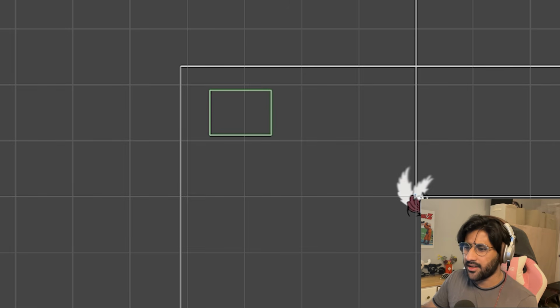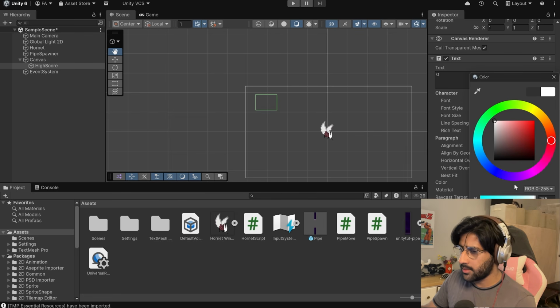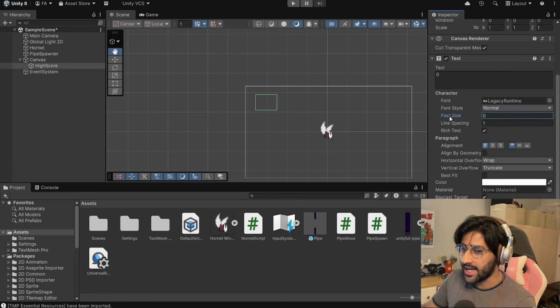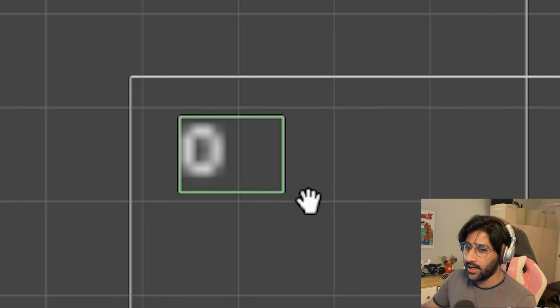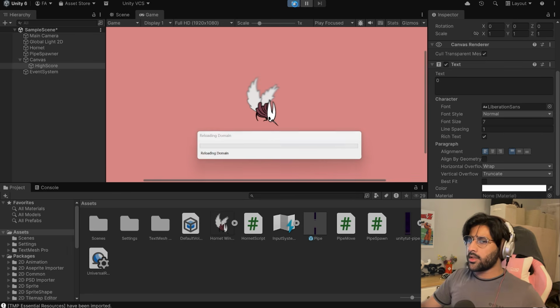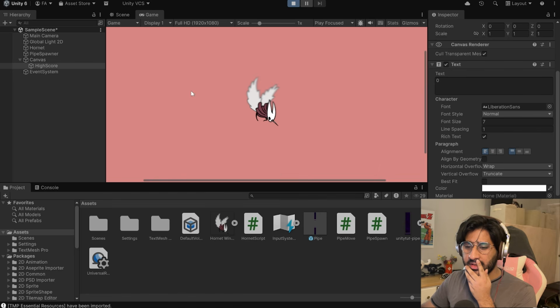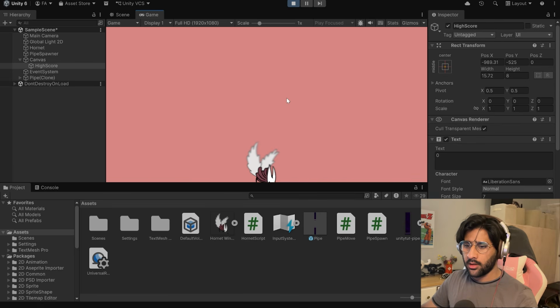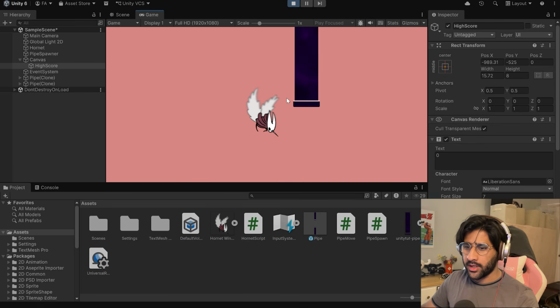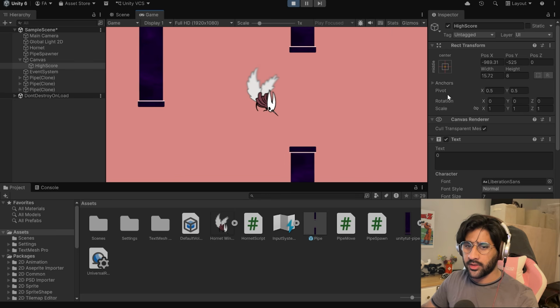Well, why can't I see it? Maybe because of the color? So if I make the color white... And yeah, there we go. Increase the... Oh, boom. Why the hell does it look like that? Let me go in game mode. Let me see what it looks like. Maybe it's just looking weird there. Oh wow, it's not even spawning in the game for some reason.